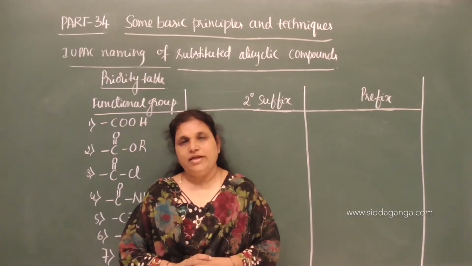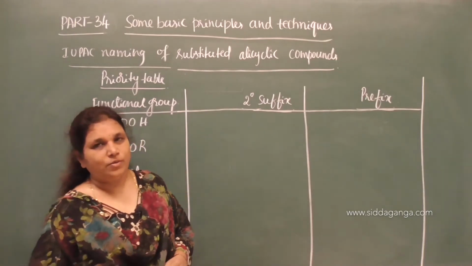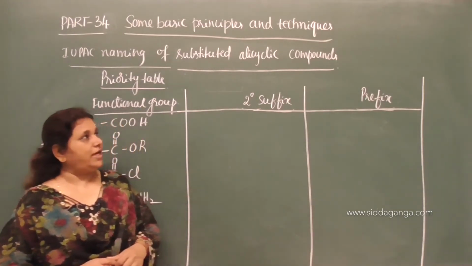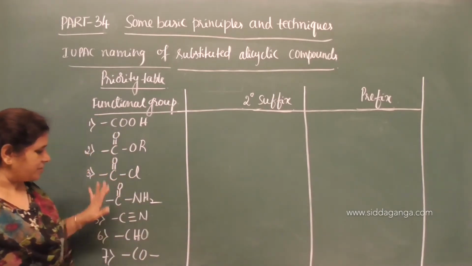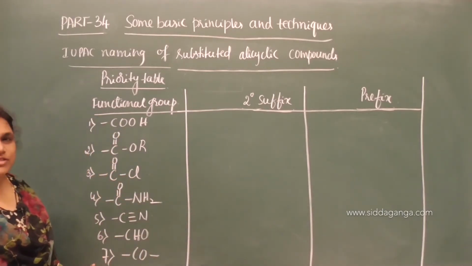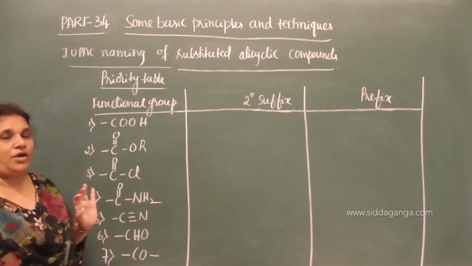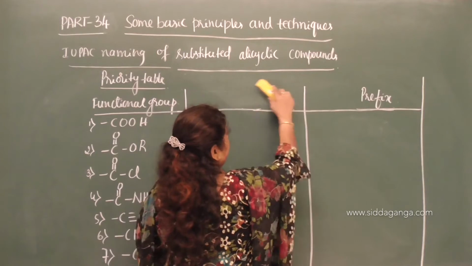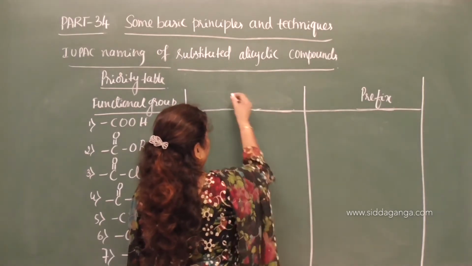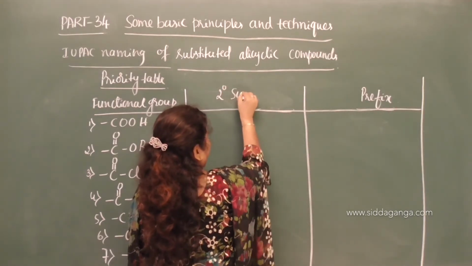Today let us move on to one more rule for naming substituted alicyclic compounds. Here I have given a few functional groups, and here also we have to follow a priority table.